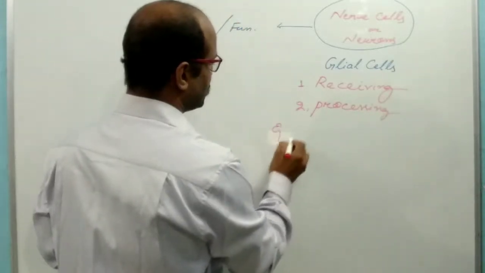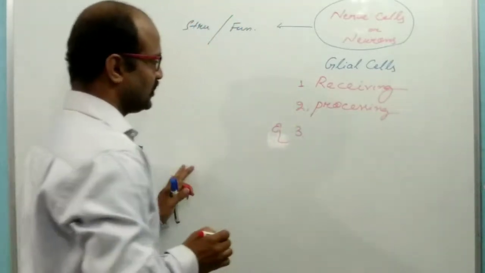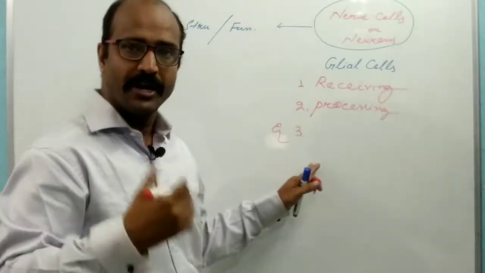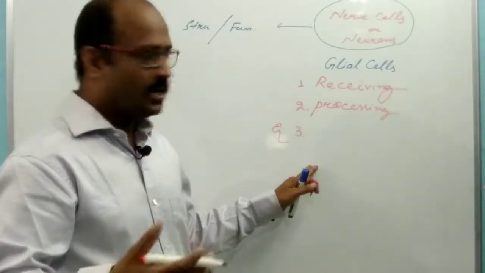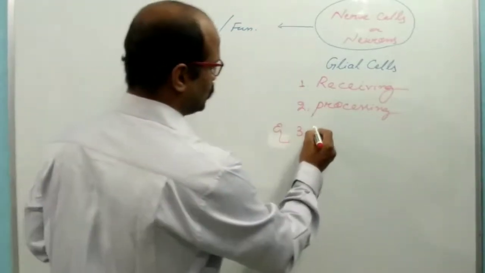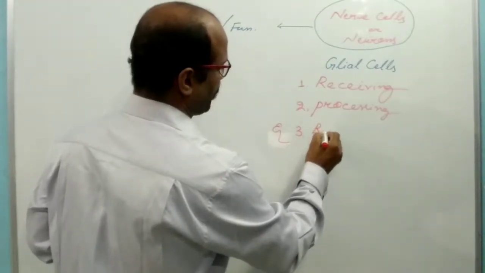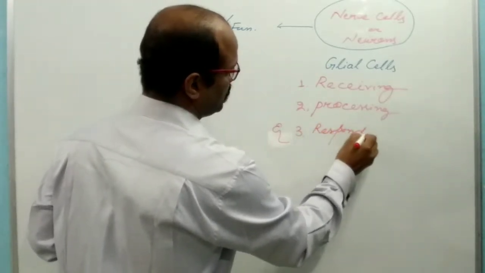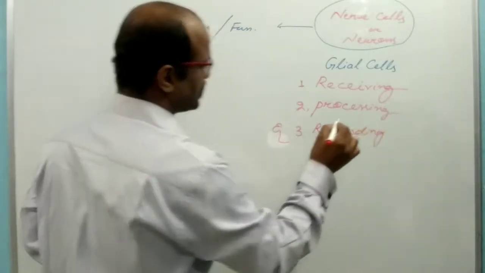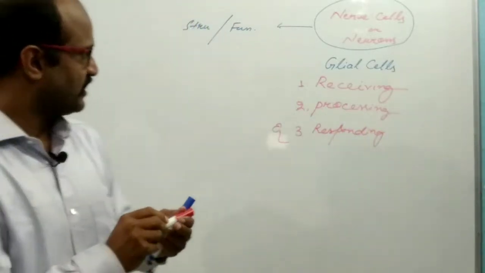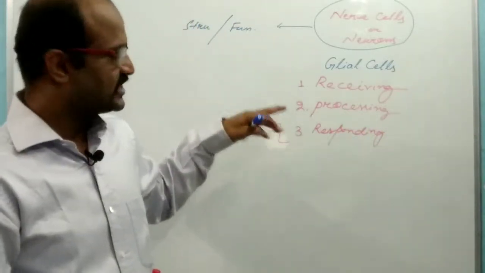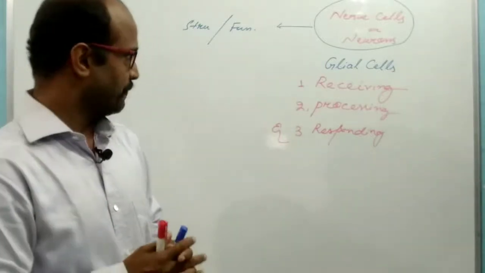And the third one is that after processing, responding takes place to the stimuli or the information. So the nervous system has three important functions: receiving, processing and responding.